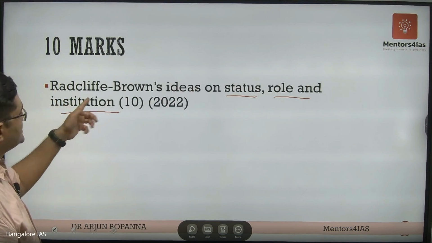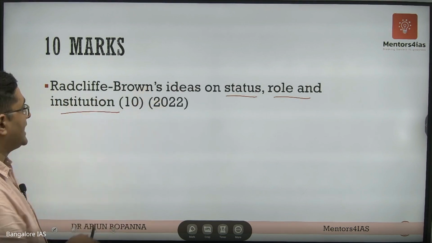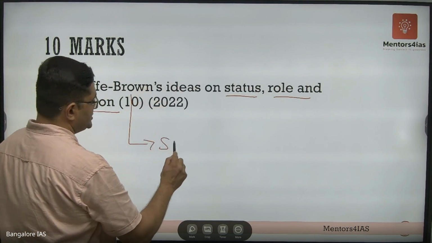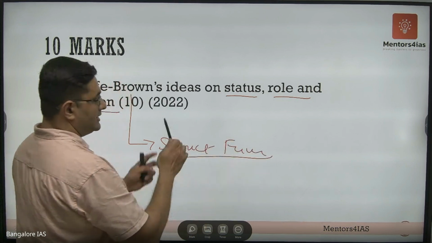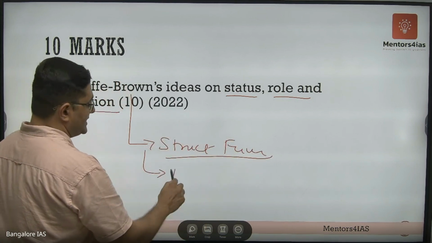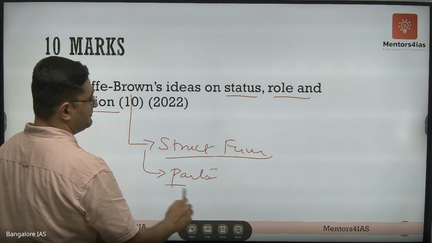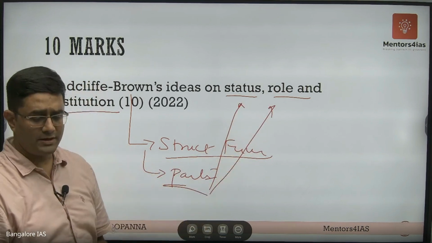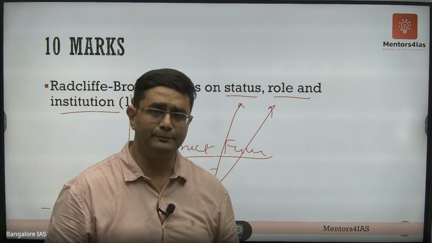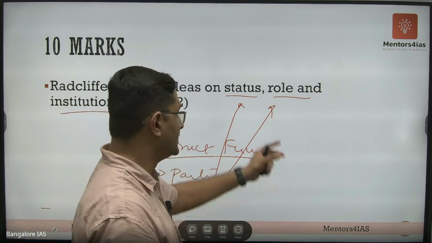Then, similarly over here, you're going to write how Radcliffe Brown's structural functionalism explains how society is made up of parts. Each part has status and roles, and when they come together to form an institution, they fulfill certain functions based on the status and role.